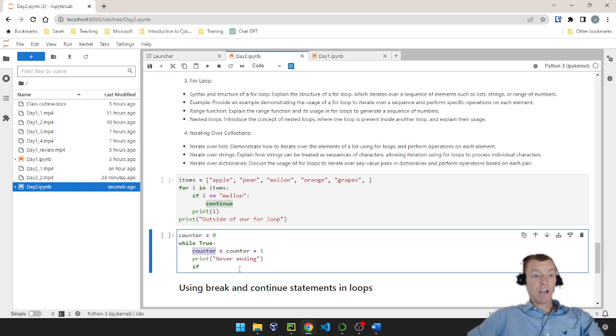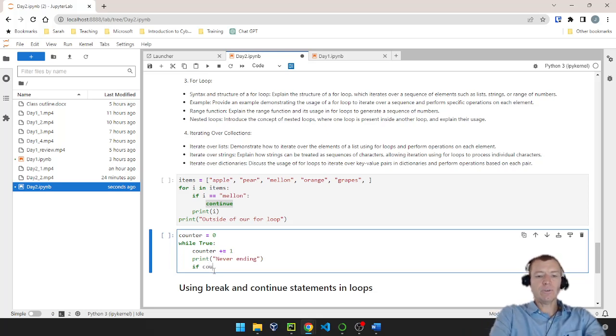Now, because this is such a common way that we're going to use in loops is this counter, Python has a special operator called plus equals. And what I can do is the exact same line of code I just had in a little bit shorter syntax. So counter plus equals 1 is equivalent to counter equals counter plus 1. It's just a shorthand way of saying the exact same thing. So you might see that in your code. I just wanted to expose you to it. You certainly don't have to do it. You can have it the way I had it, but this is just another thing you might see if you look at somebody else's code.